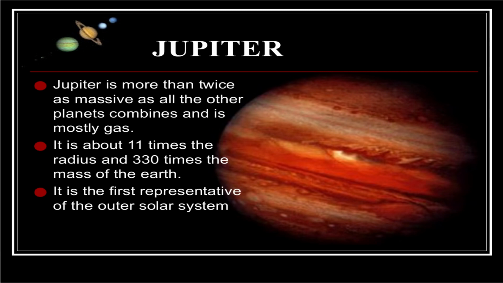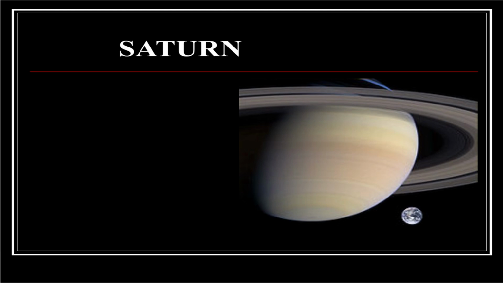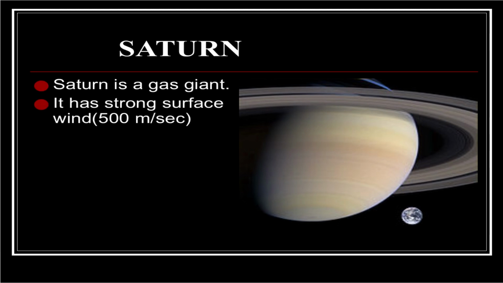Jupiter. Jupiter is more than twice as massive as all the other planets combined and is mostly gaseous. It is about 11 times the radius and 330 times the mass of the Earth. It is the first representative of the outer solar system. Unlike the inner planets, Jupiter is not a solid body, but instead is a ball of gas and liquid, mostly hydrogen and helium.